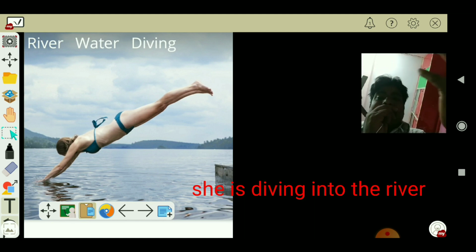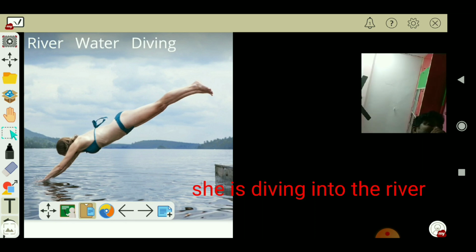So it is an inward motion. It denotes motion or direction towards the interior of something from a higher position. From a higher position, she is diving into the river.